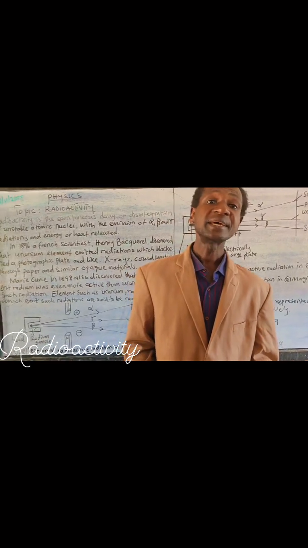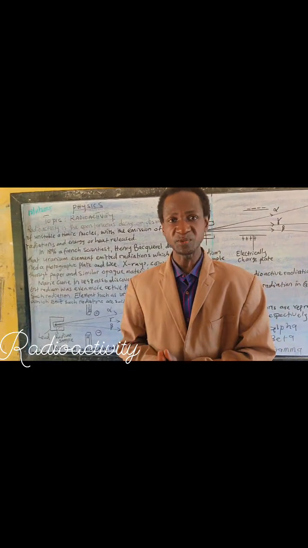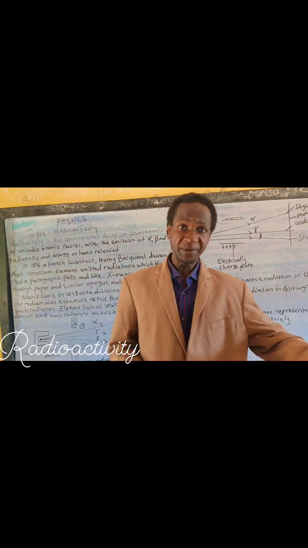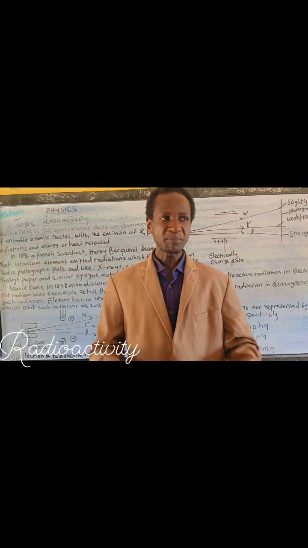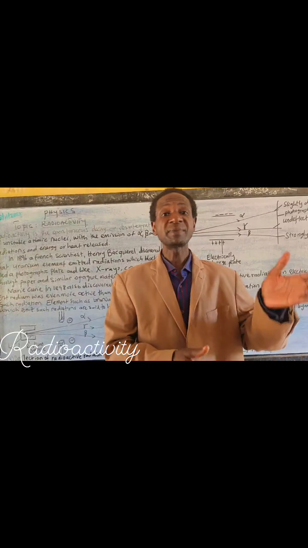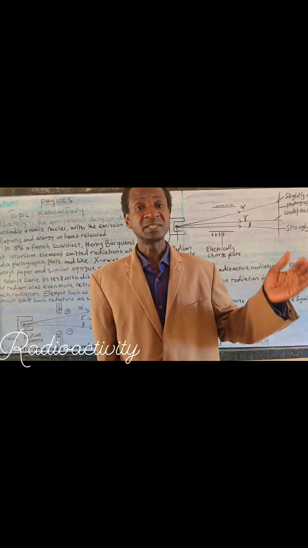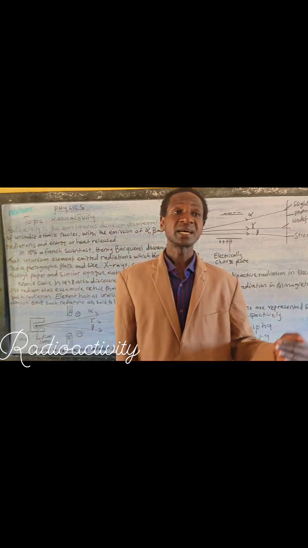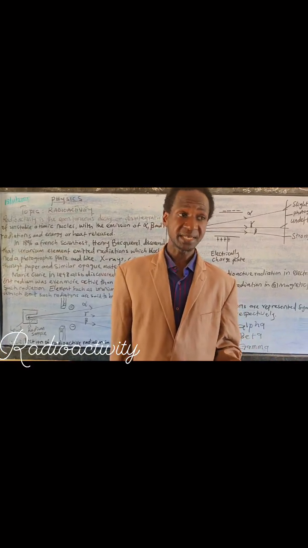Likewise, they used a radium sample with a block of lead and photographic plates, using a magnetic field. They discovered that alpha was slightly deflected, gamma was undeflected, and beta was strongly deflected.